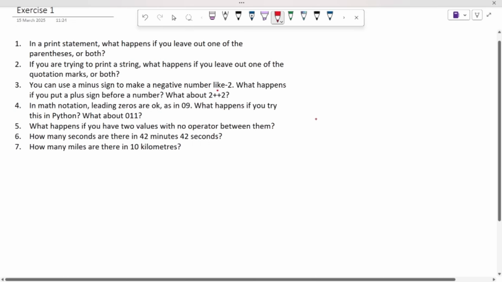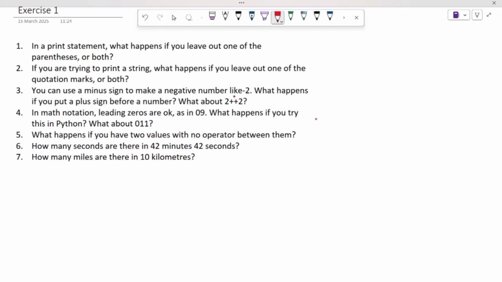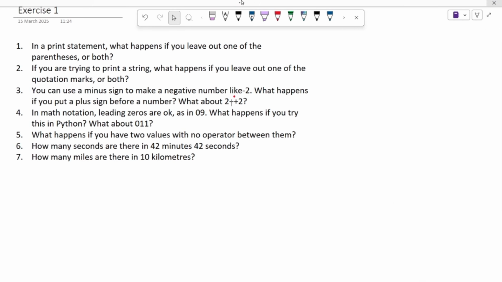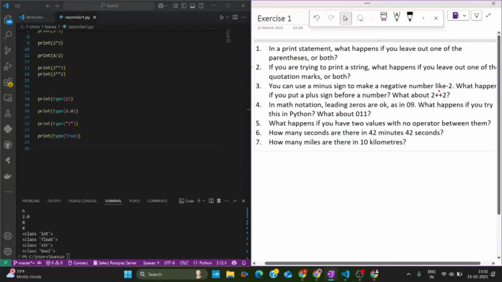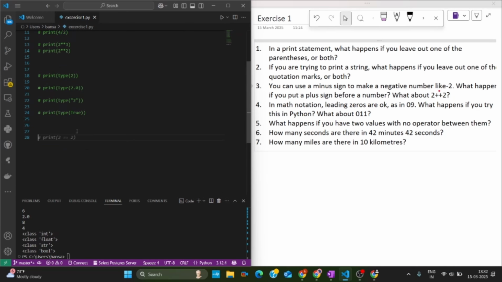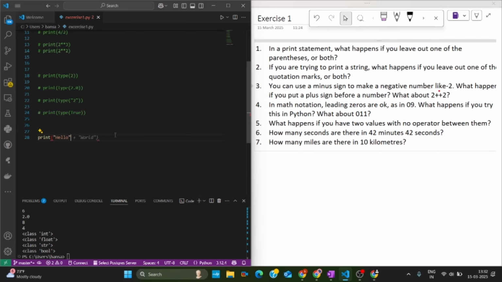Let's practice some. The first one is: in a print statement, what happens if you leave out one of the parentheses or both? As we know, writing a parenthesis is mandatory in the print command. But if we forget to apply it, what will happen? Let's try it out. We write print hello and we forgot to apply the parenthesis. What will happen? It will give a syntax error because it is mandatory to apply the parenthesis.